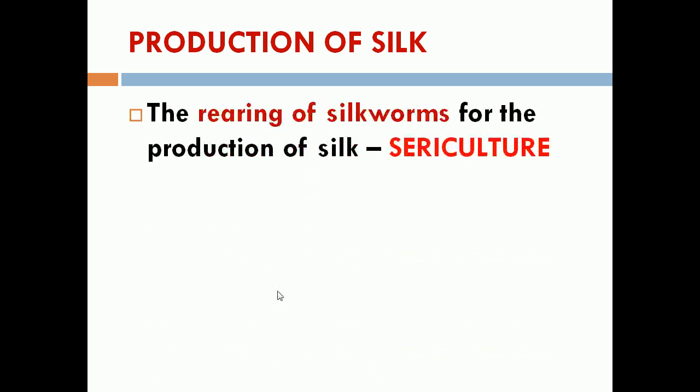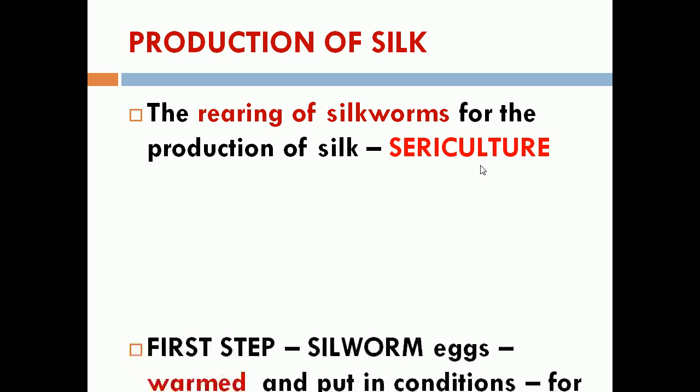The rearing of silkworms at the cocoon stage for the production of silk is called sericulture. Rearing means taking care. What is meant by sericulture? Rearing of silkworms for the production of silk.